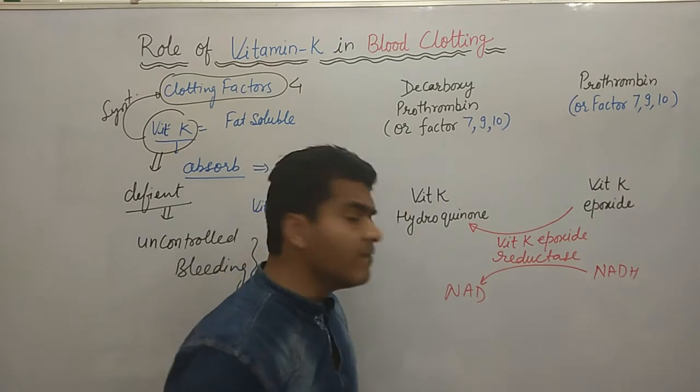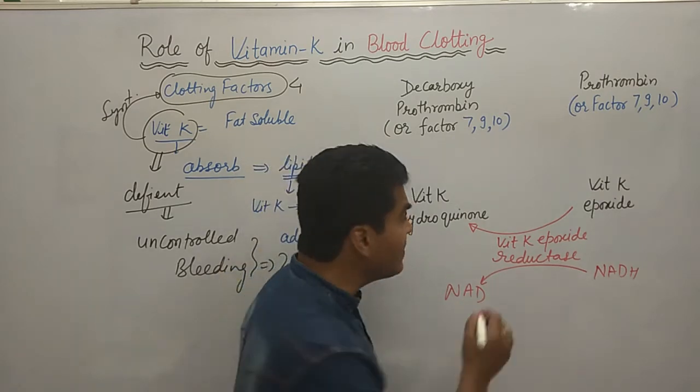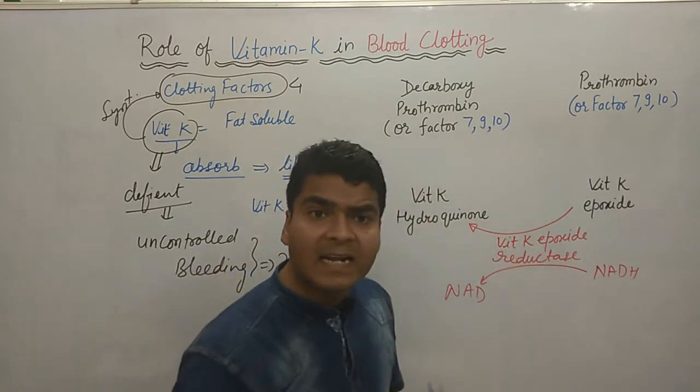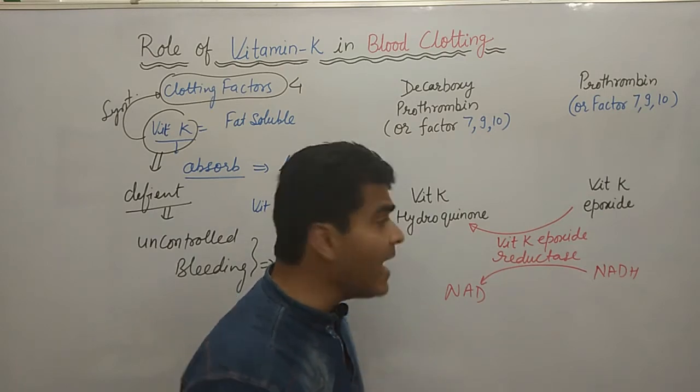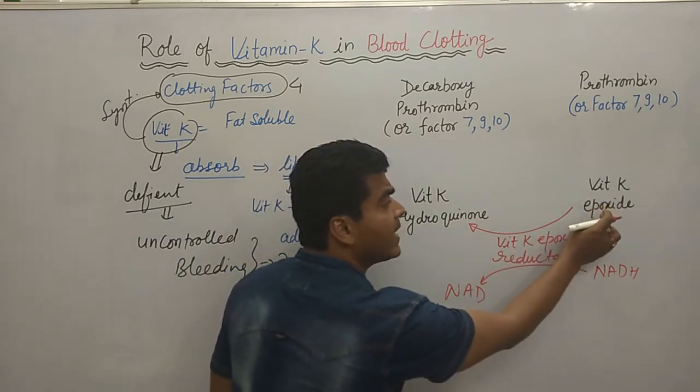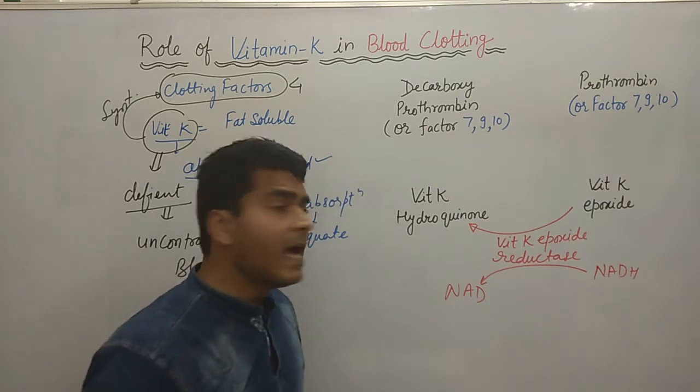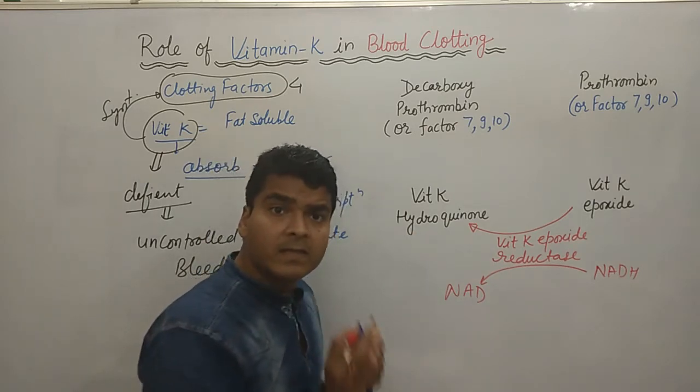NADH is also converted into NAD. This is the first step.